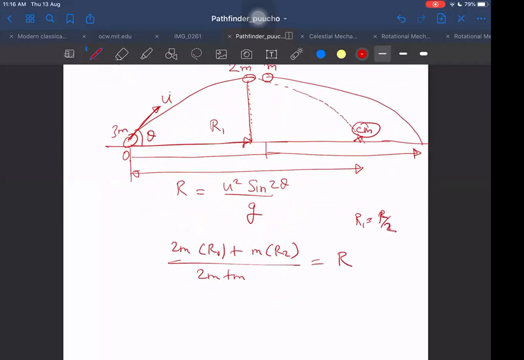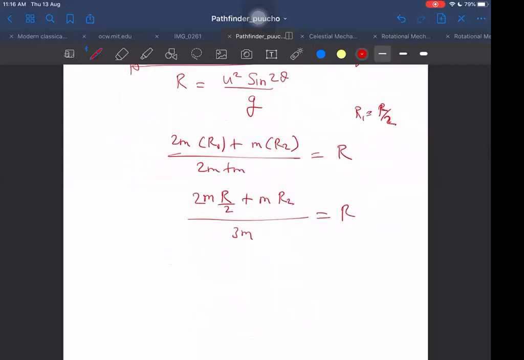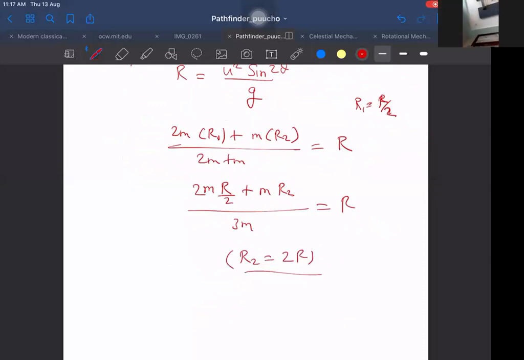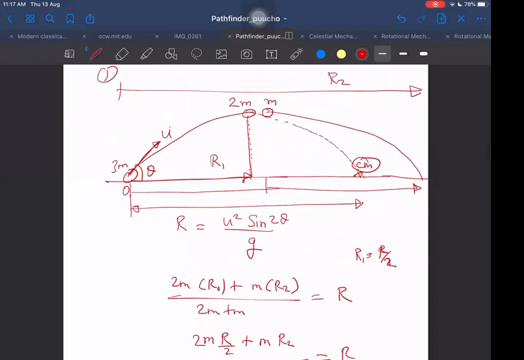Then we get 2m into R by 2 plus m into R2 equals 3m into R. So m cancels everywhere, and we are left with R2 equal to 2R. R2 is coming out to be 2R. Right, we are getting it.